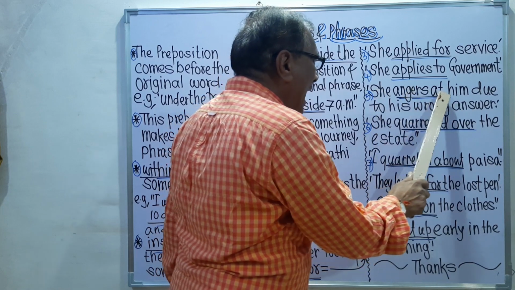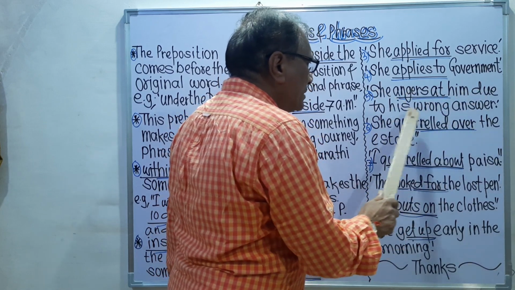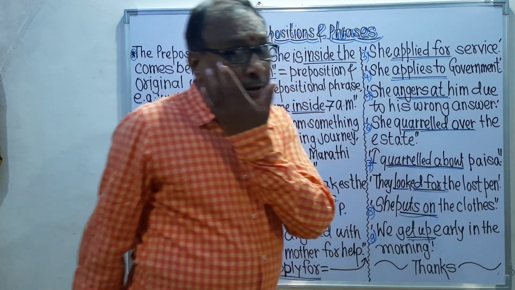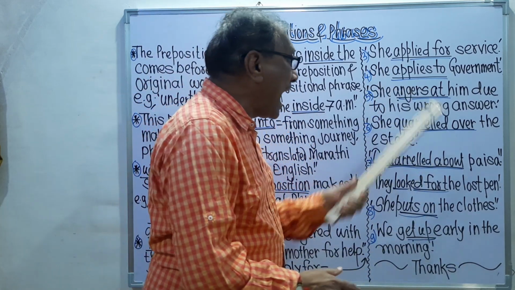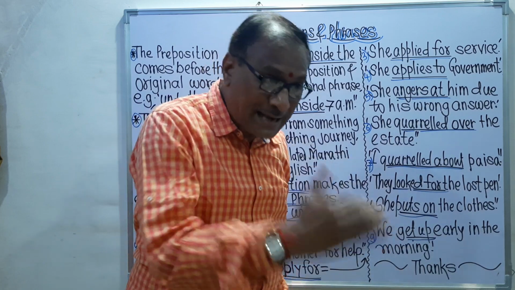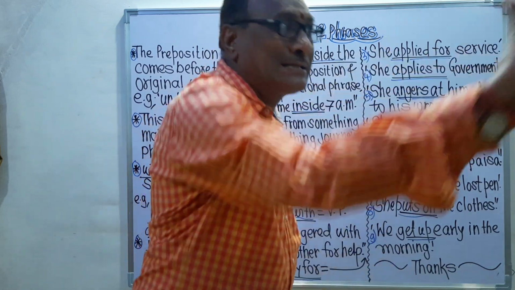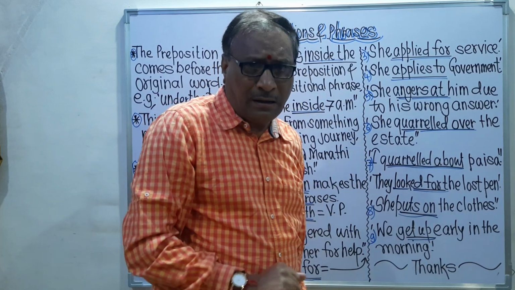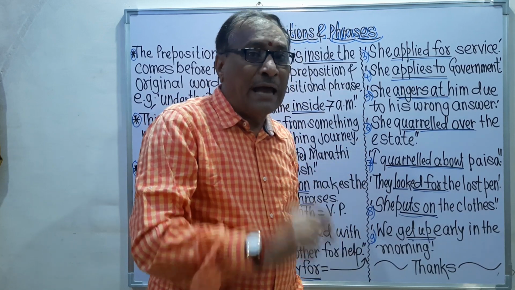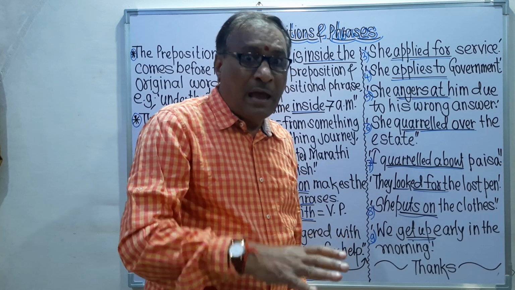She angers at him due to his wrong answer. Remember, she angers at. Angers at means somebody has made a mistake and we become angry with him.